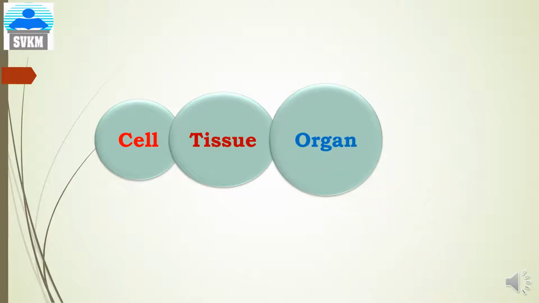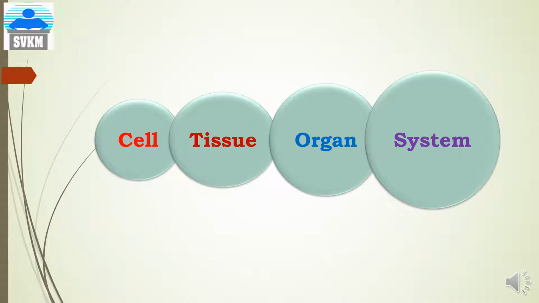When a group of tissues come together, they form organs, for example heart, brain, liver. Different organs come together and form a system, and the system controls the physiological functions of the body.